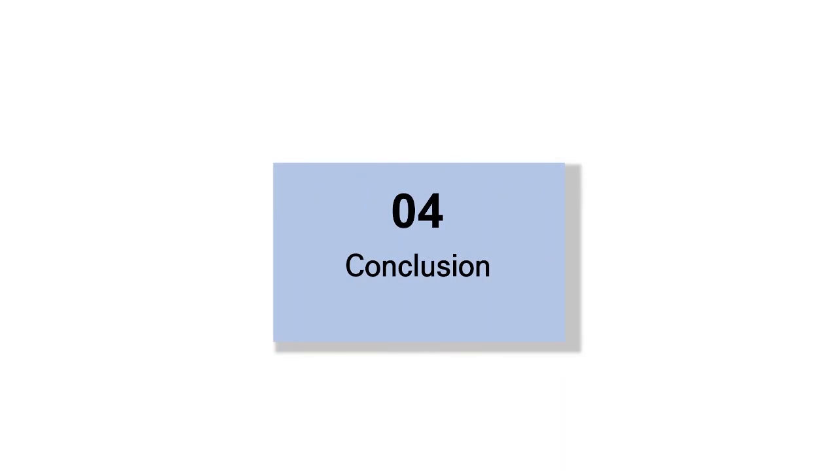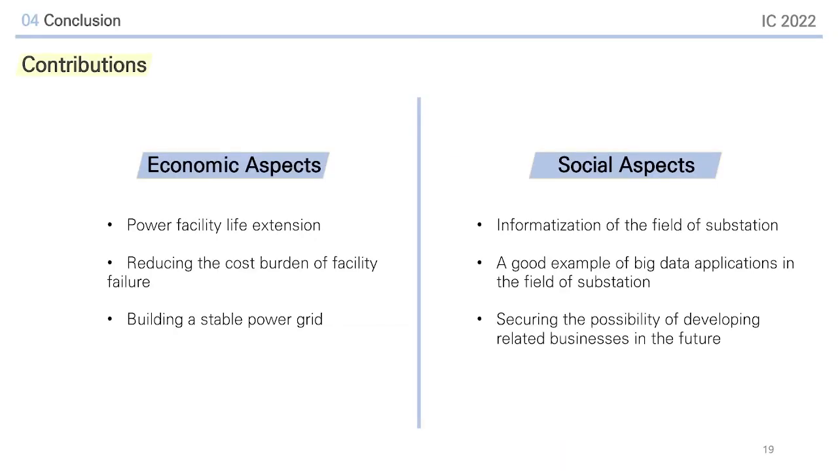Lastly, this is the conclusion. We thought about the contributions of our research in two aspects. First, in terms of economy, this project can reduce uncertainty about voltage stabilization and consider the economic feasibility of power facility operation. Therefore, it will be possible to operate the power system in a more efficient manner than the existing voltage adjustment method performed by humans.